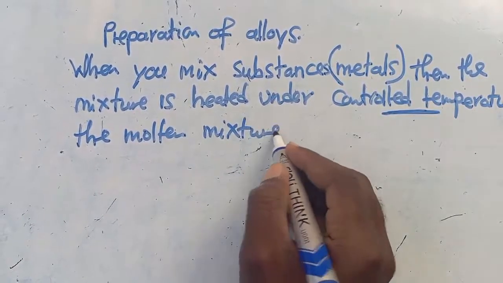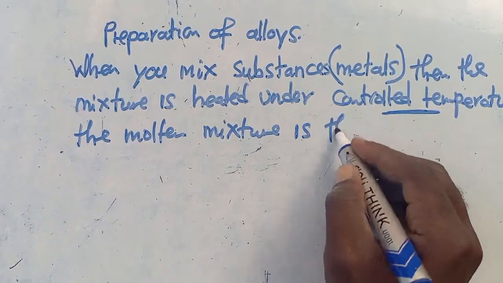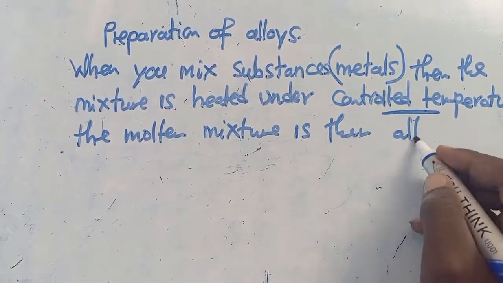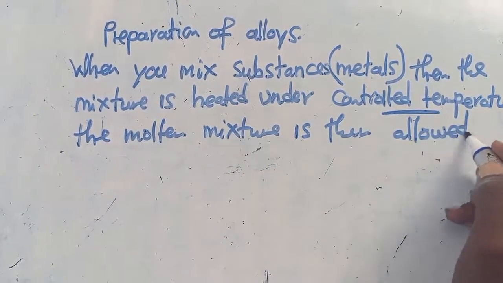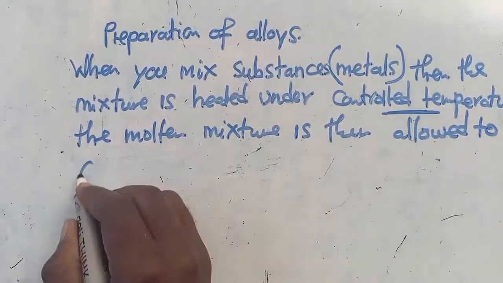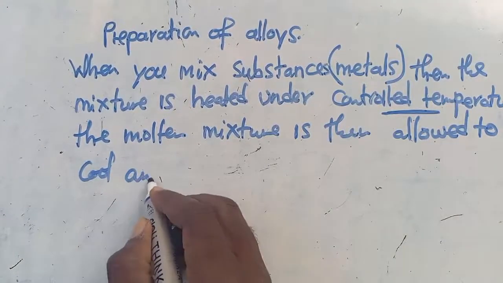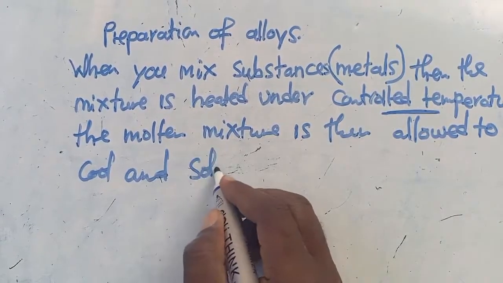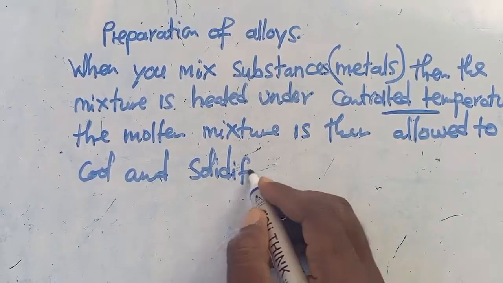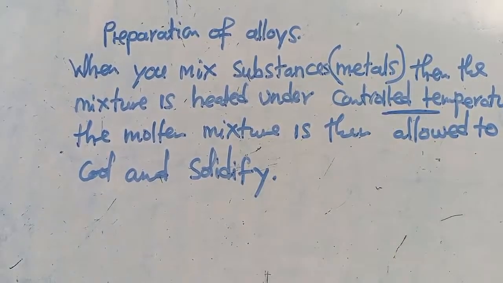So we say that the molten mixture is then allowed to cool and solidify. So this is the preparation of alloys.